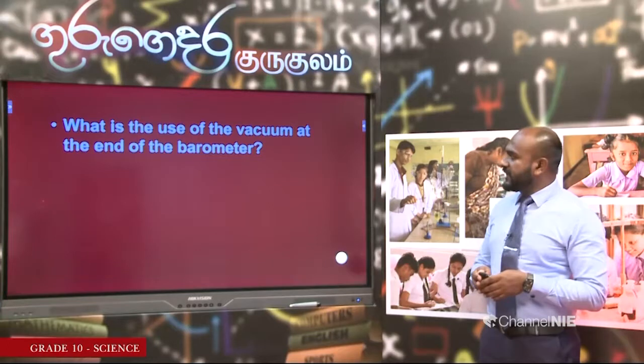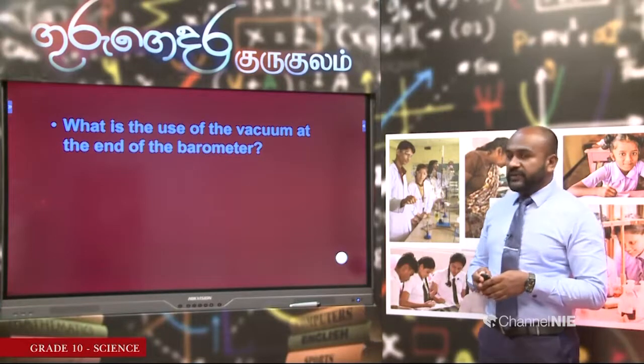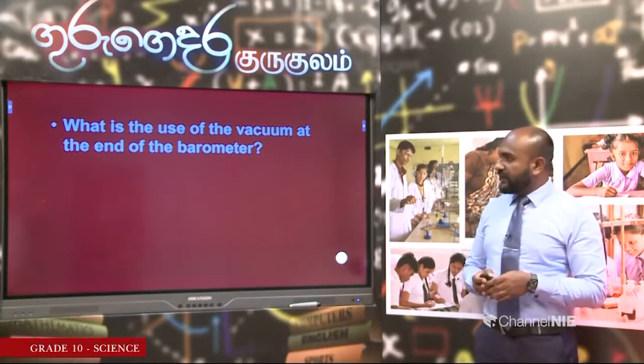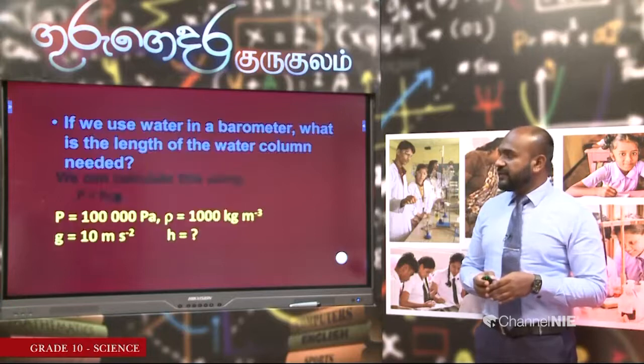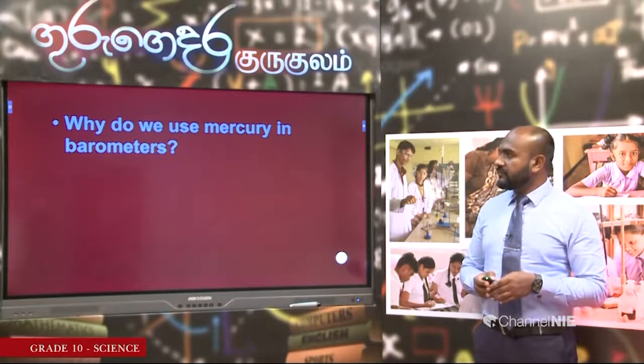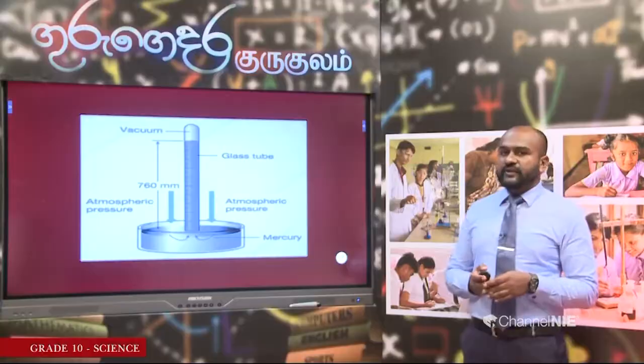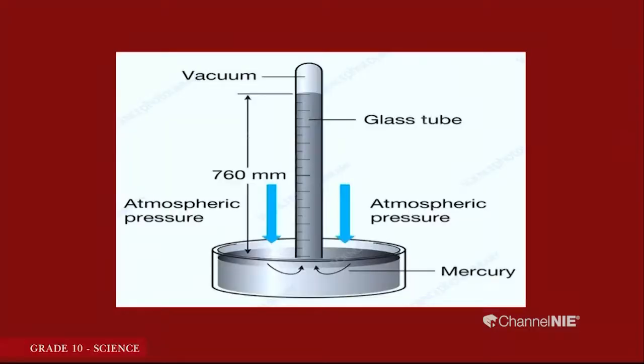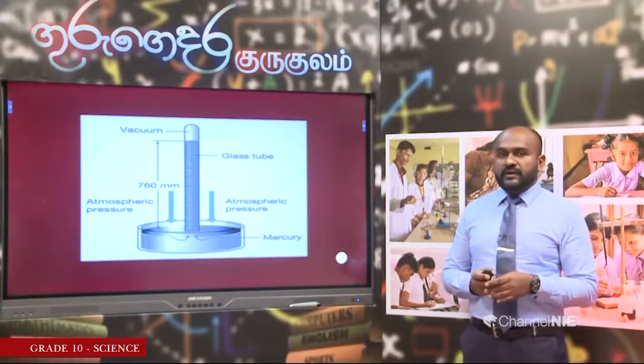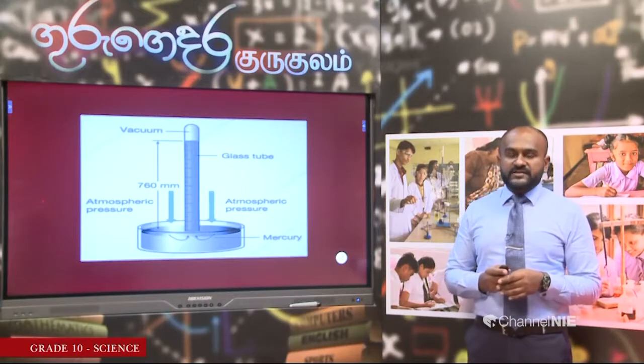What is the use of the vacuum at the end of the barometer? If you look at the barometer again, you can see that there is a vacuum at the end of the barometer. So what is the use of this vacuum? Especially when the atmospheric pressure increases, the mercury column rises. So we get an idea about the increase in the atmospheric pressure by observing this.